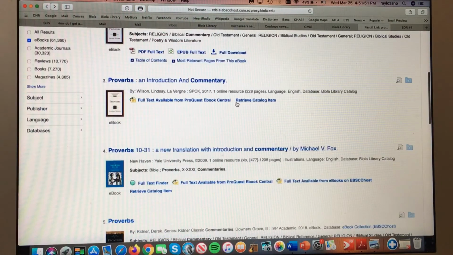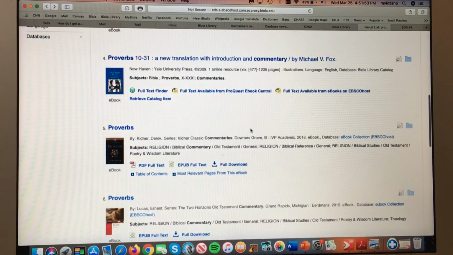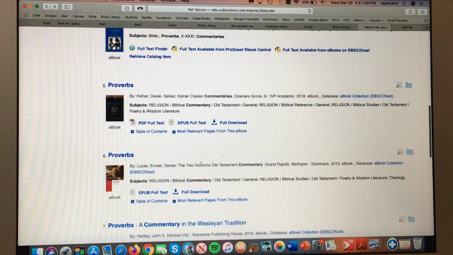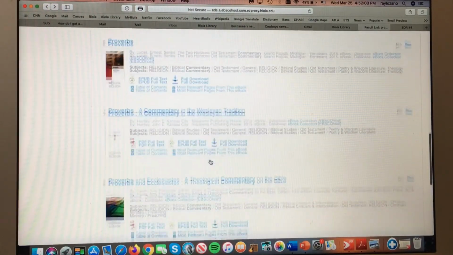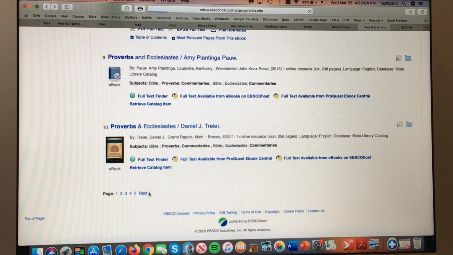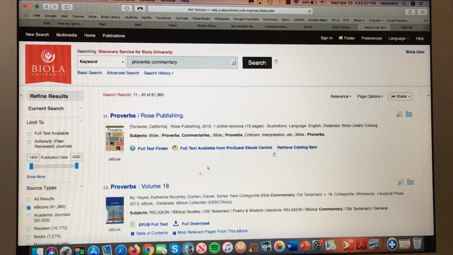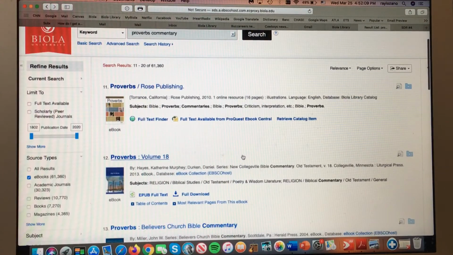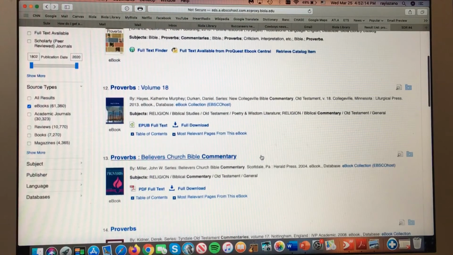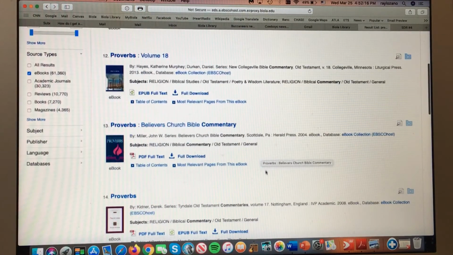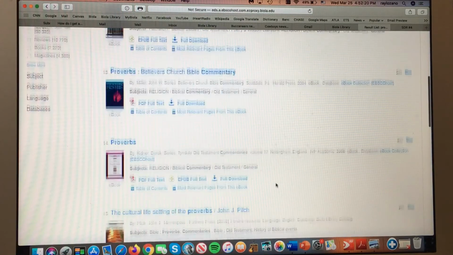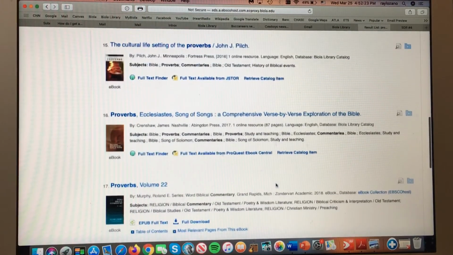All right, scroll down. Series, Kidner Classics, that's not one of mine. Series, Two Horizons, that's not one of mine. If you're not finding what you're looking for, just keep checking. You can go to the next page. New Collegeville Bible, again, not that these are bad, I just want to point you to the better stuff out there. Here's another entry of the Tyndale commentary we saw earlier. If you keep going,